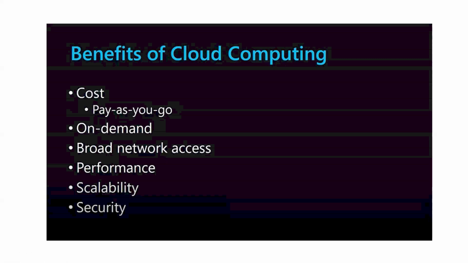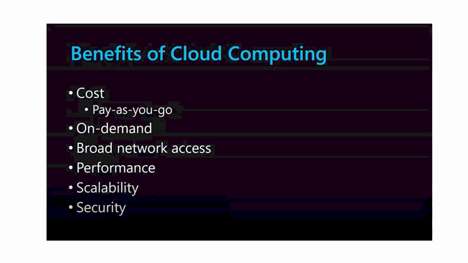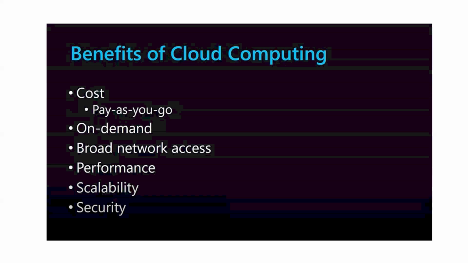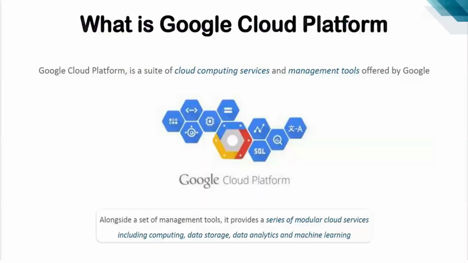Next one, performance. So compared with physical devices, cloud devices are very high speed devices, high performance devices. Scalability. So we can scale up whenever needed. We can increase whenever needed. Security. Security is the first concern every customer raises, right? So if any customer wants to opt for these cloud resources, the first concern here is security. How the security will be addressed. Security is very important, right?